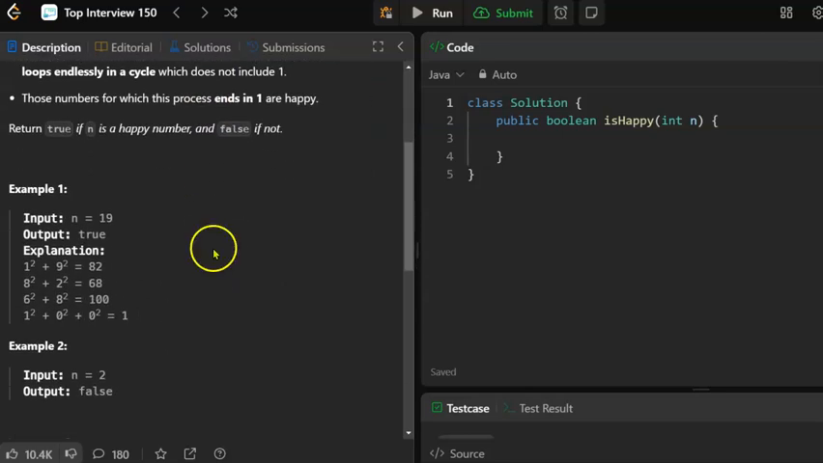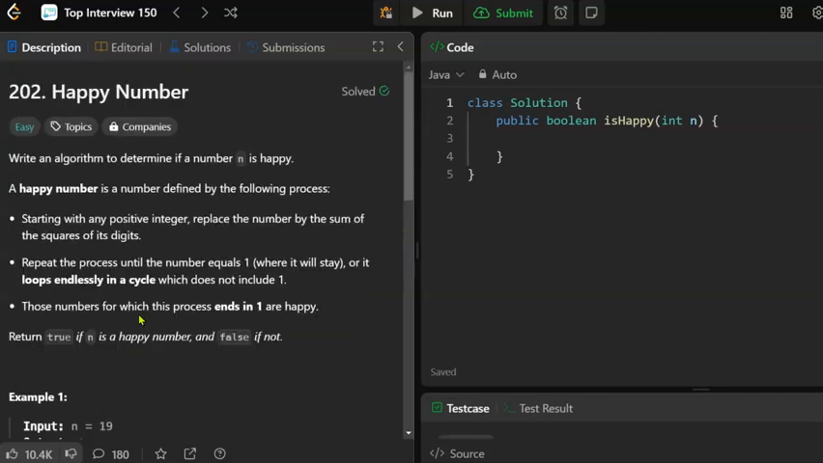There are examples here. Okay, 19, sum of the squares is 82. Sum of the squares is 68. Sum of the squares is 100. Sum of the squares is 1. That's a happy number. Now you might think that a happy number is just something that LeetCode made up, but actually there is something in number theory called a happy number, and it is defined like this.